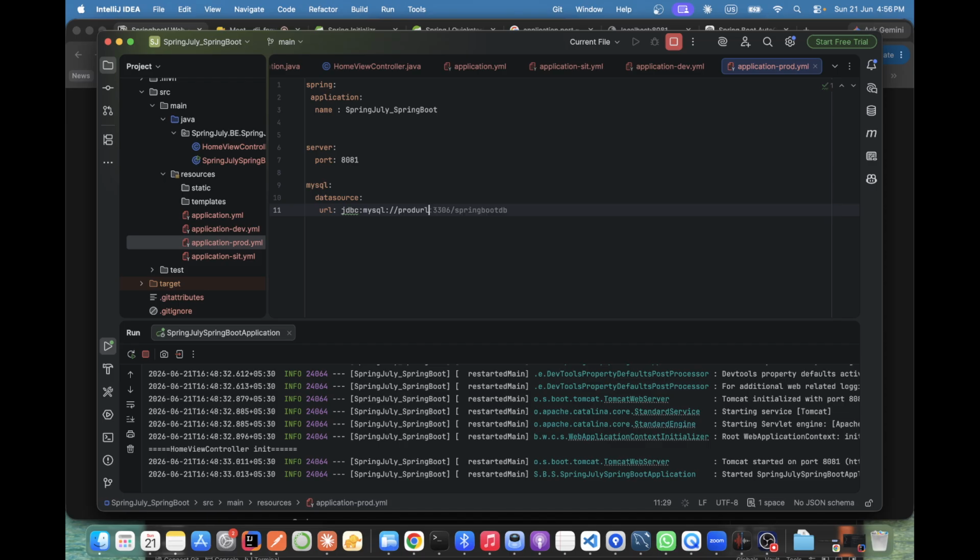And it has a different user ID and password: the user is root, and the password is something, root.